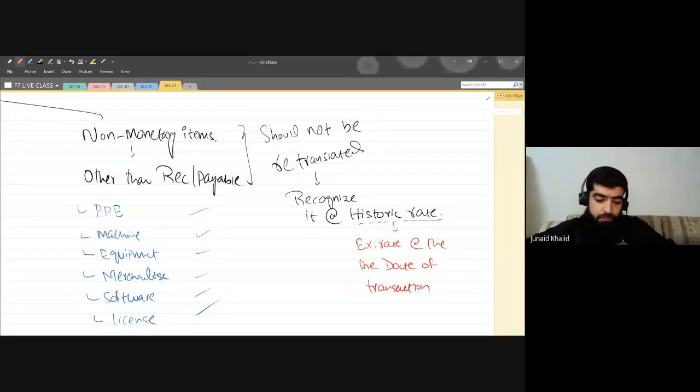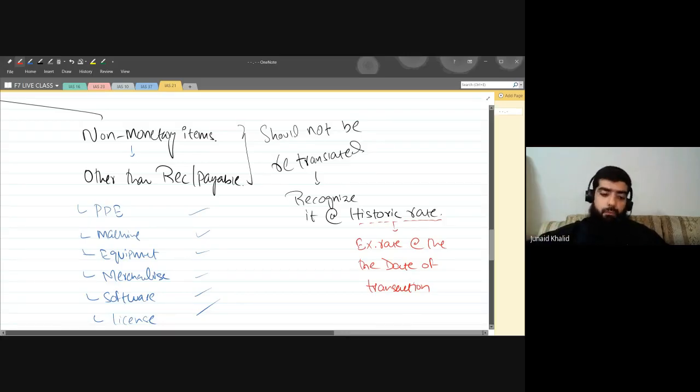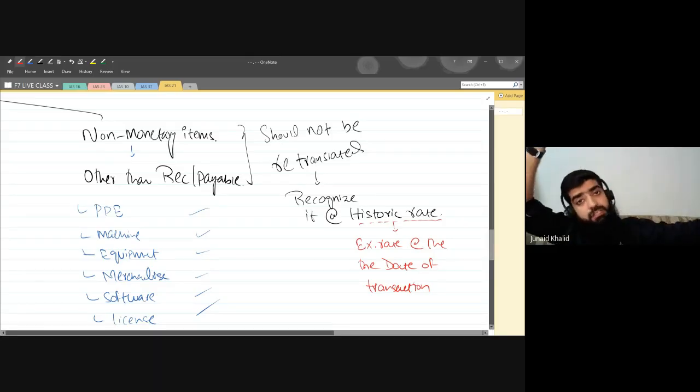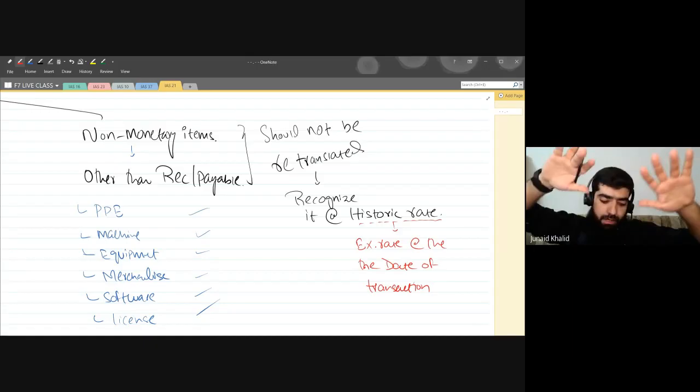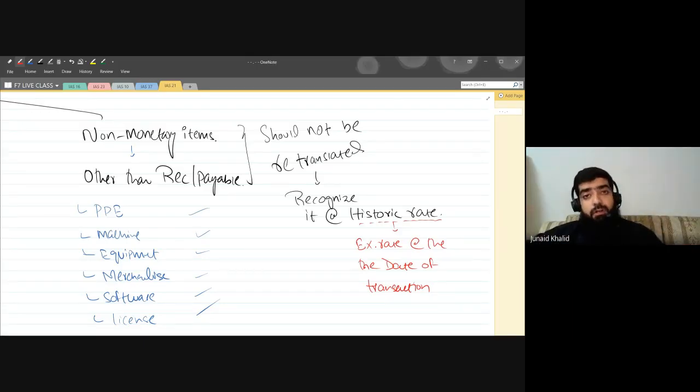Non-monetary items should not be retranslated and should be recognized at their historic rate. And what is historic rate? It is the exchange rate at the date of transaction. When we purchase goods, these furniture, equipment, machines, property, plant and equipment, merchandise, software should be recorded at the exchange rate which was at the time of purchase, the exchange rate at the time of transaction. That is known as the historic rate.